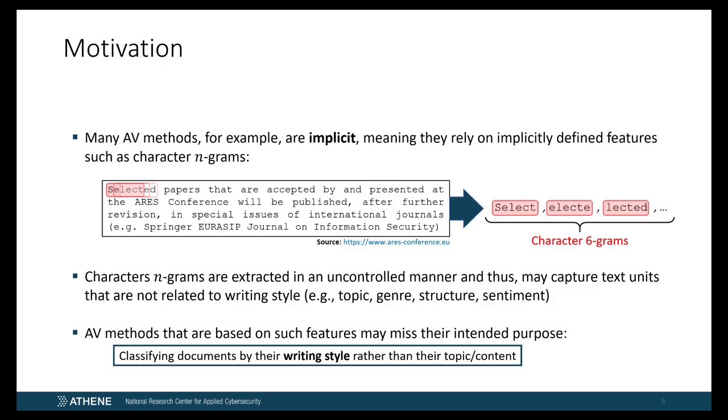Since in an AV task the focus is on the writing style, using implicit AV methods can be problematic, as their decisions may rely on the other aforementioned properties, for example, topic. This raises the question of whether implicit AV methods actually serve their real purpose. In the worst case, such AV methods may degenerate from a style to a simple topic classifier. One way to counteract this problem is to preprocess the given documents in such a way that all non-stylistically relevant text units are masked out. This in turn deprives implicit AV methods of making predictions that can be justified by such non-relevant features.